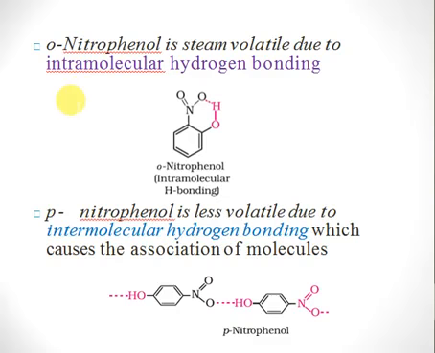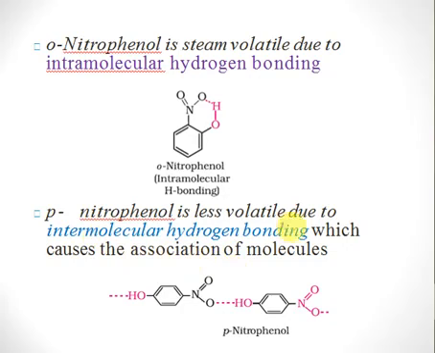For that you have to have a basic concept about intramolecular and intermolecular hydrogen bonding, right? So orthonitrophenol is more volatile because it has intramolecular hydrogen bonding. You can say that this is hydrogen bonding within the same molecule. Because it is forming bonding within itself, it is not attracted by other molecules. So this molecule behaves as if it is alone, and if a molecule is alone you can easily vaporize it. But paranitrophenol forms intermolecular hydrogen bonding, right?